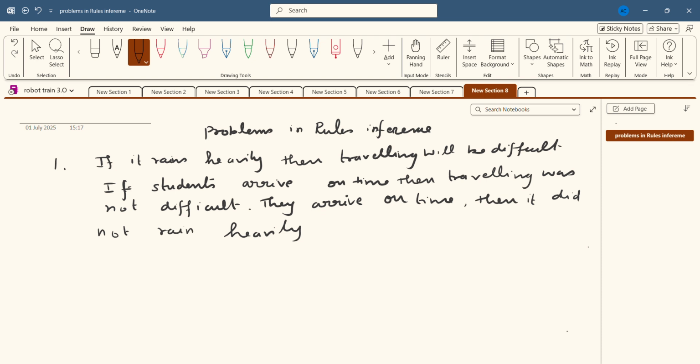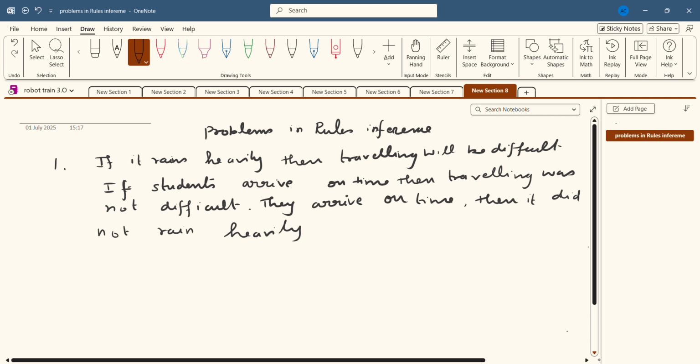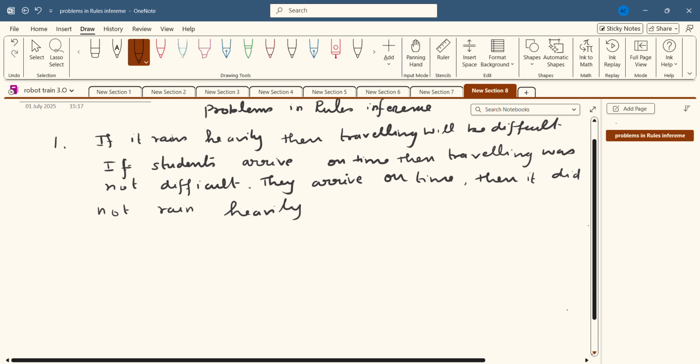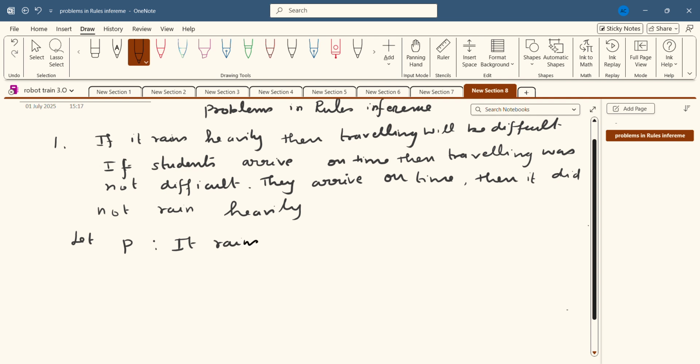Okay. So what we are going to do here is, first you are going to frame the propositional variables. So I can start with P. If it rains heavily, then traveling will be difficult. So I can write the statement, it rains heavily. Second propositional variable is traveling is difficult.